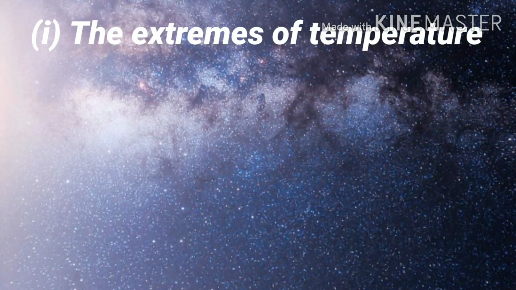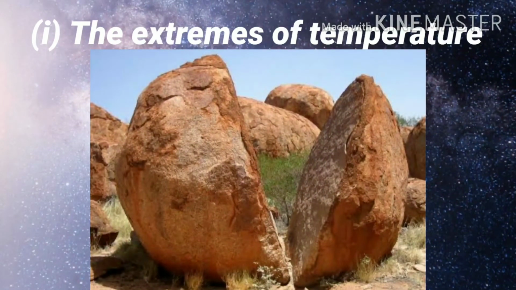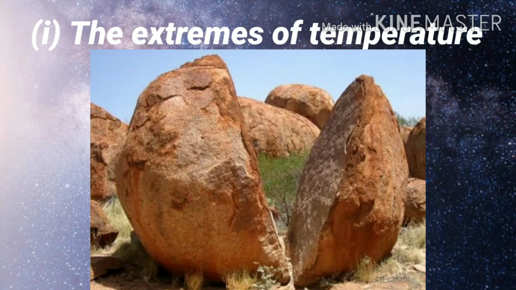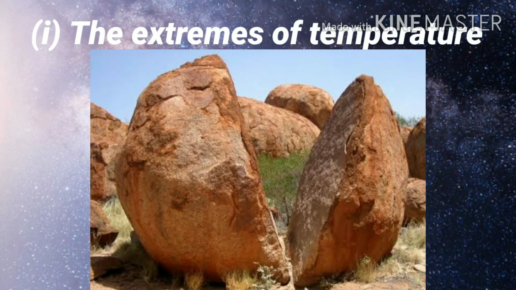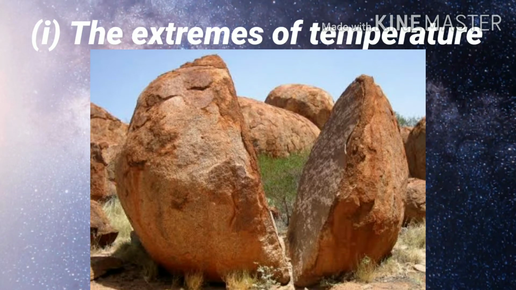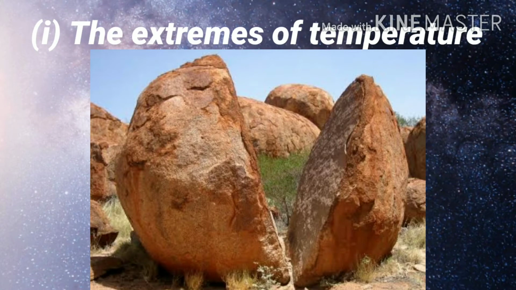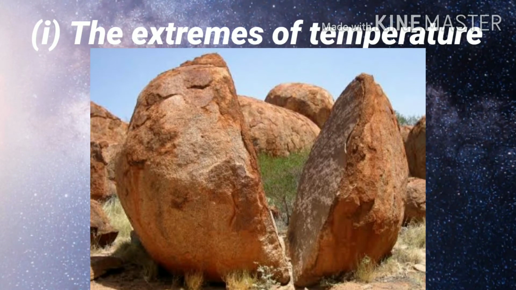The extremes of temperature. The sandy, arid, and semi-arid regions are heated intensely during the day and lose heat rapidly in the night. Hence, the diurnal range of temperature is very high. This causes expansion of rocks during the day and contraction during the night. This causes rocks to disintegrate and split.